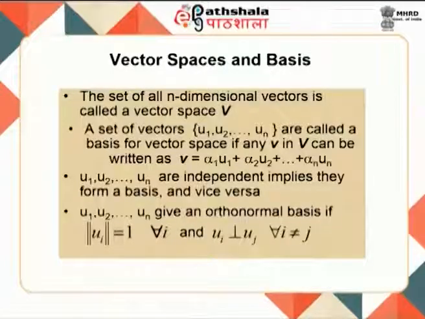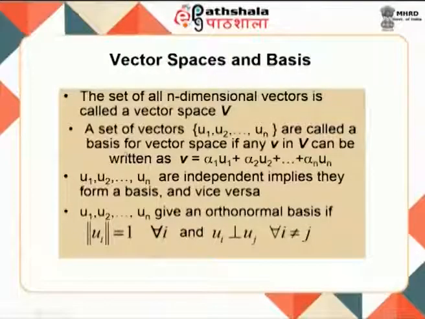Now, we will be going back a little bit on some of these aspects just to explain the machine learning aspects of that. So, vector spaces and bases: the set of all n dimensional vectors is called a vector space. All the vectors occupy one particular space, and that space is called an n dimensional vector space.